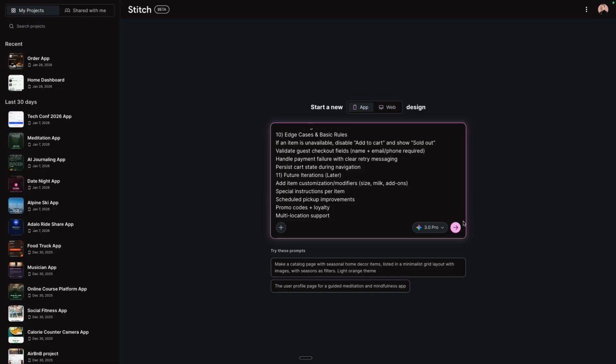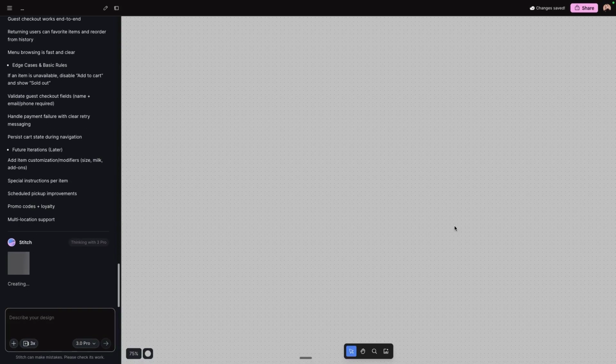We could add more detail to this prompt, like describing how I want the app to look, but I'm going to kind of let AI take the reins, build what it thinks. And if I don't like the color scheme or the layout or anything, we can iterate on that and we can discuss that as well. So there we go. I hit enter and it's now loading.